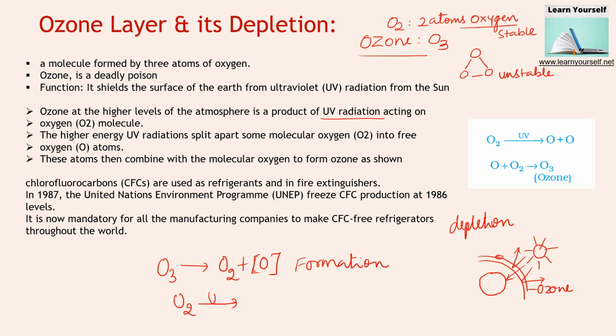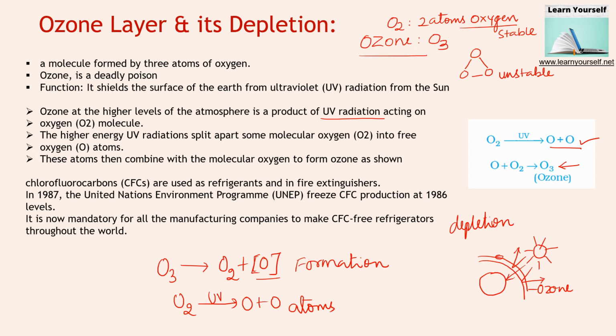Now, how is this nascent oxygen available for the reaction? When an O2 molecule comes in contact with UV rays, it will give us 2 atoms of oxygen. That is our first reaction. So because of the use of this 1 atom of oxygen, we are getting ozone as a molecule.